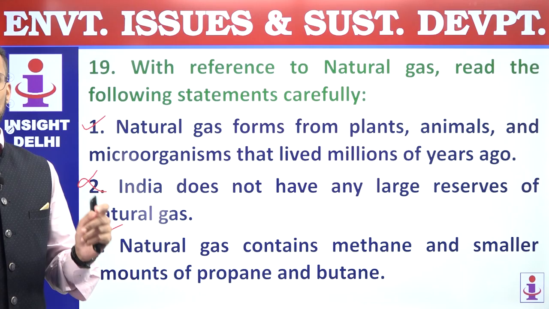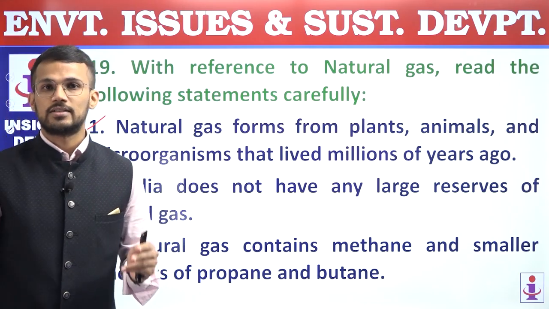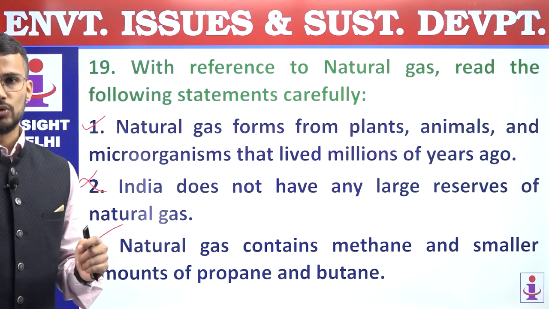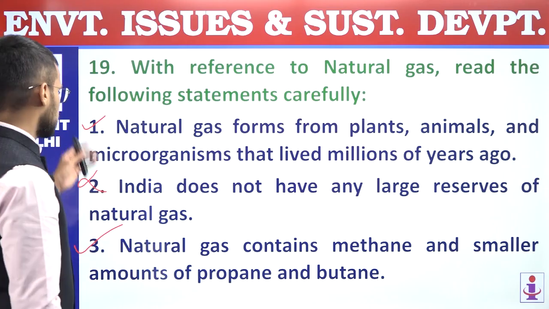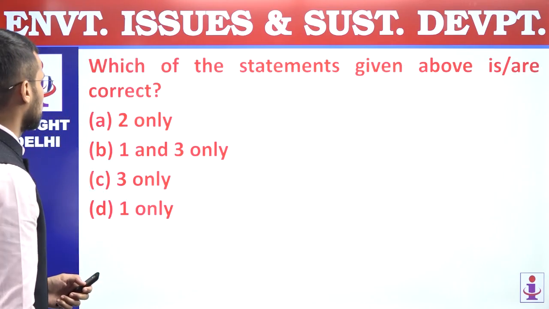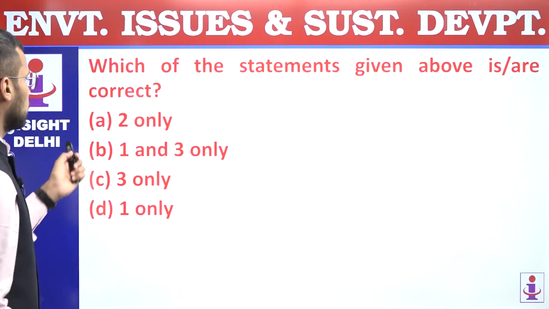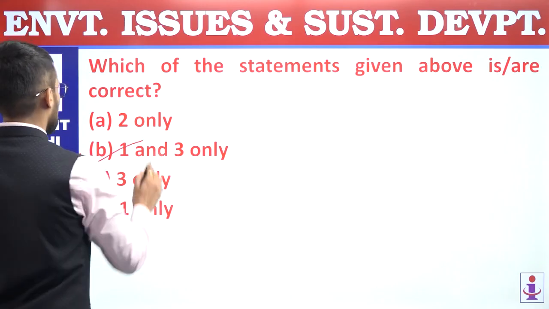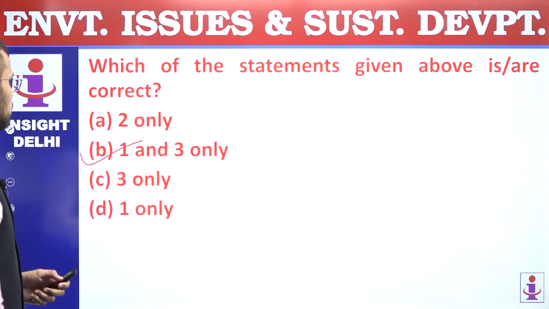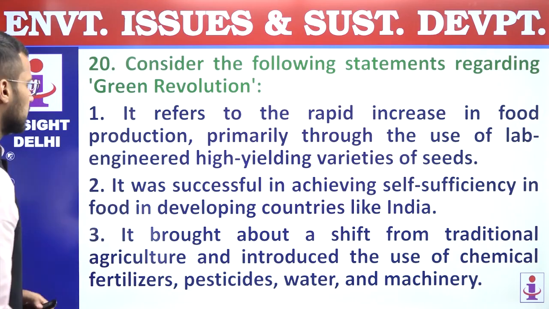Most of it, that means almost 75% of natural gas is methane, but at the same time it also consists of propane and butane. First and third statements are correct statements. We are supposed to find out correct statements. Answer is B, 1 and 3 only. Question number 19, answer is B.